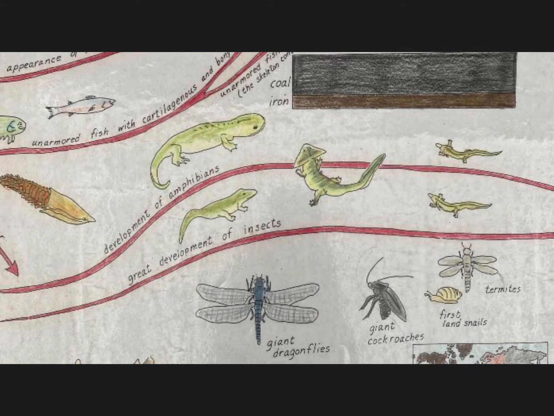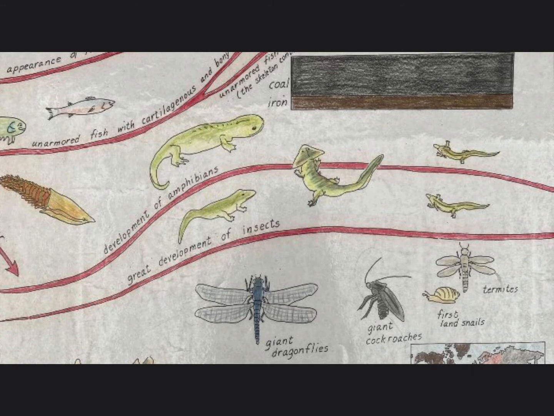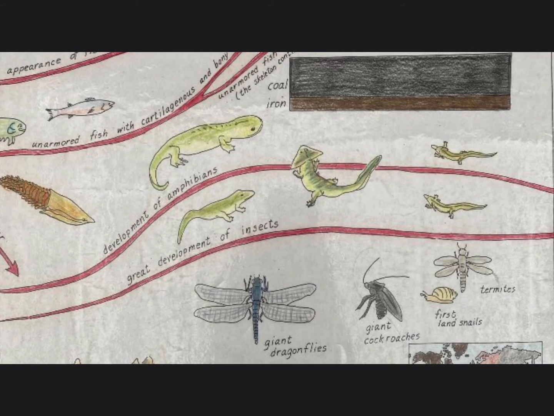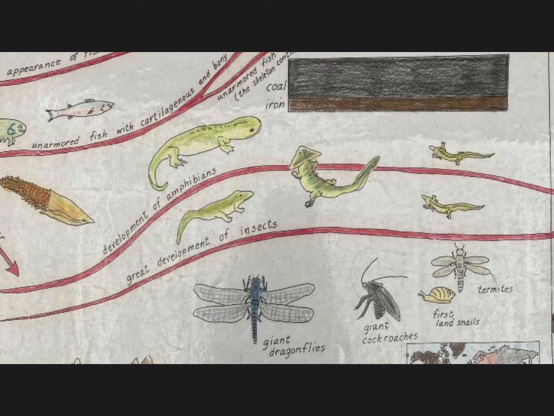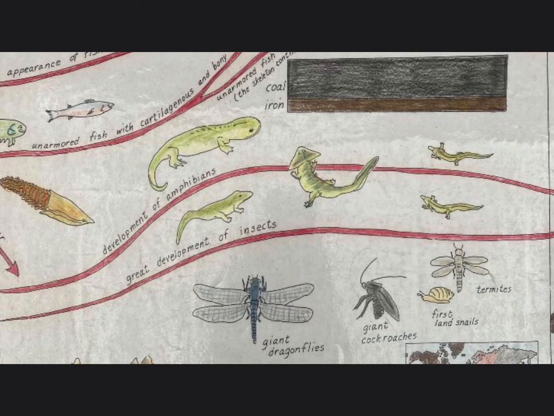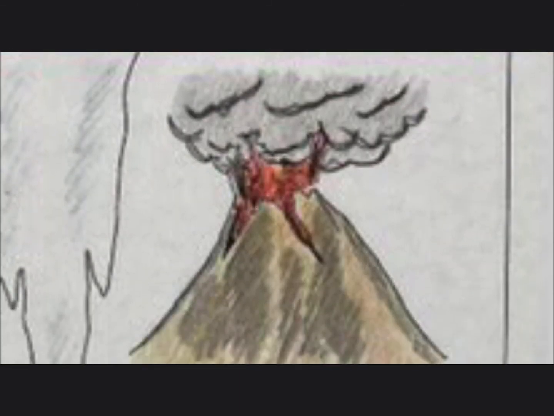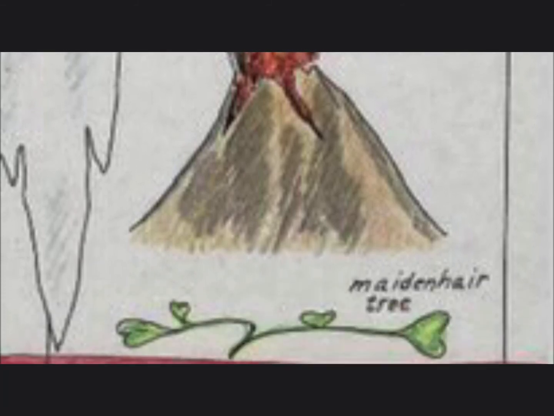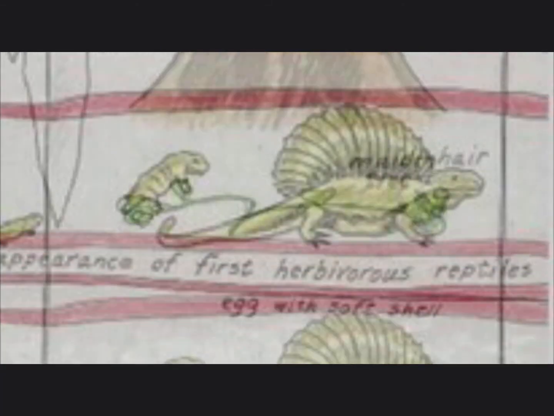Eventually, towards the end of the Pennsylvanian era, they developed thicker, scaly skin that allowed them to survive outside of the water without their skin drying out. Eventually, this would develop into our early reptiles. The Permian period began at the end of the Carboniferous period. It only lasted a relatively short amount of time, about 47 million years.